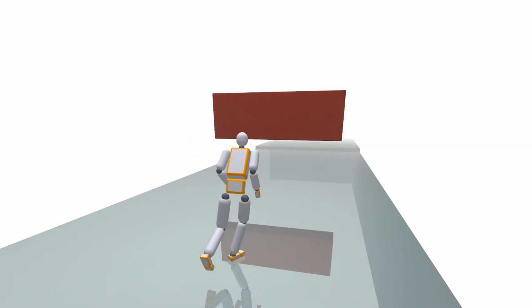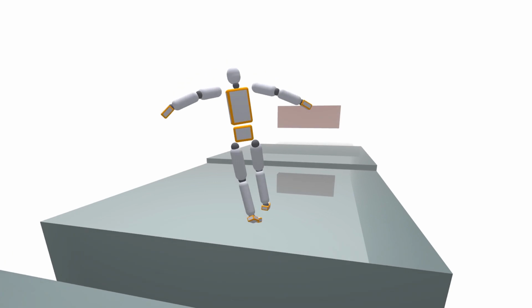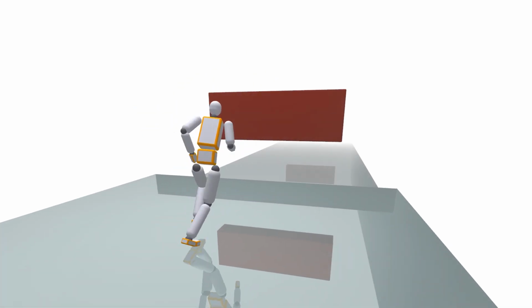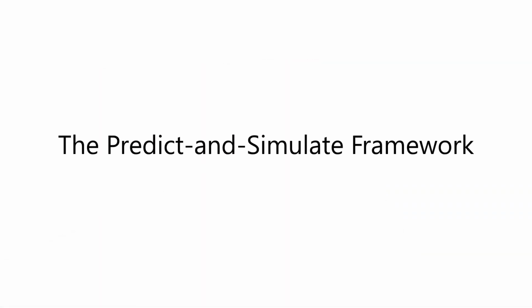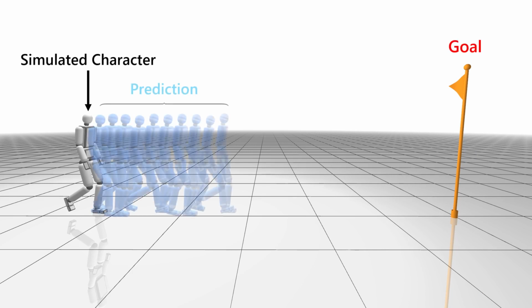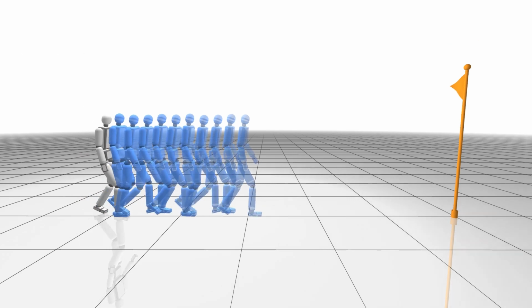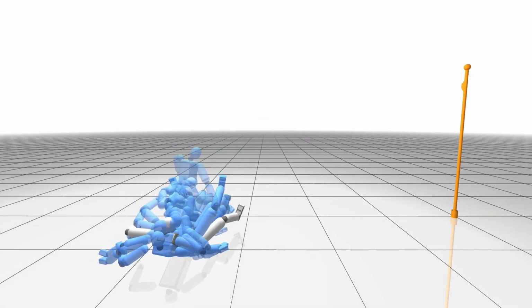We built an interactive character animation system that creates agile, interactive and controllable, physically simulated characters equipped with various motor skills learned from unorganized motion data. Our control system has two components, the motion generator and the tracking controller. The motion generator predicts the future motions from the character state and the goal given by the user. The tracking controller simulates and controls the character to follow the prediction.